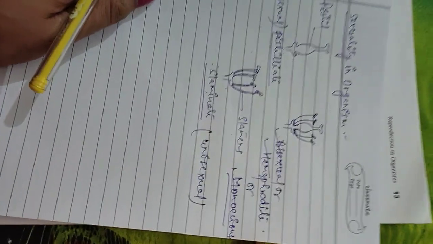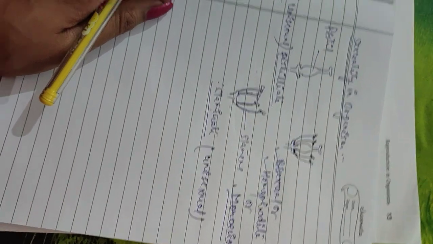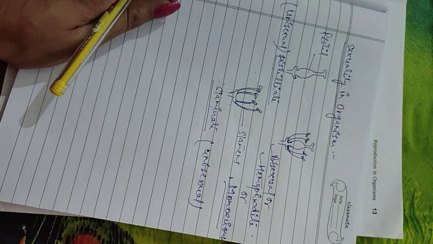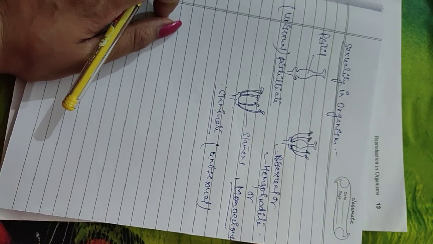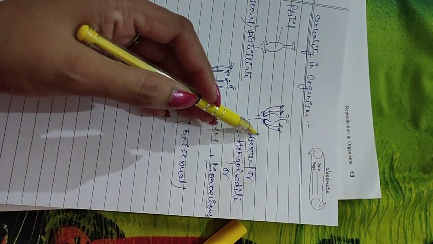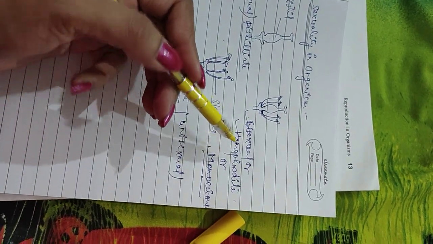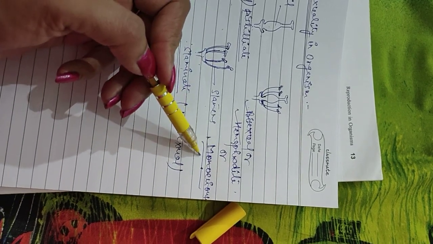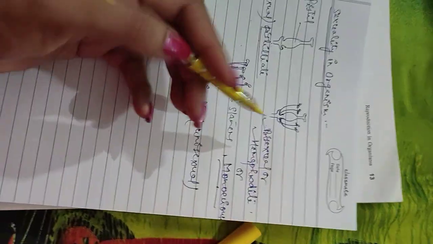Students, I told you in the features of sexual reproduction that there is a need of two parents, male and female, but it is not always true. You can see here there is a single parent, but both types of sex organs are present in a single individual plant.